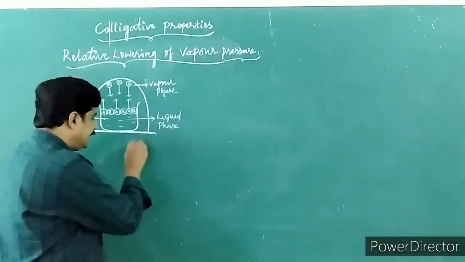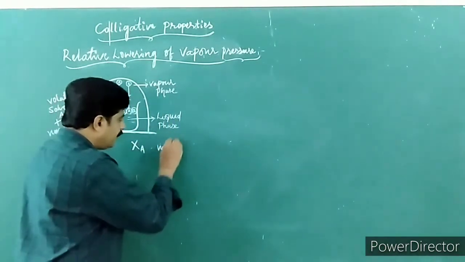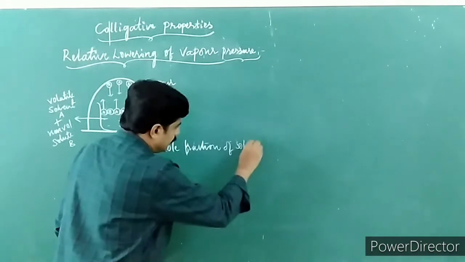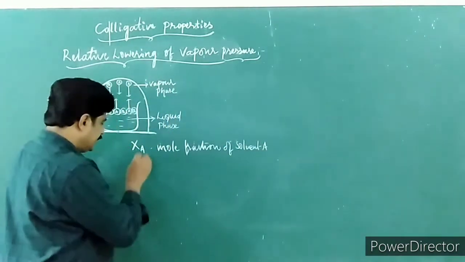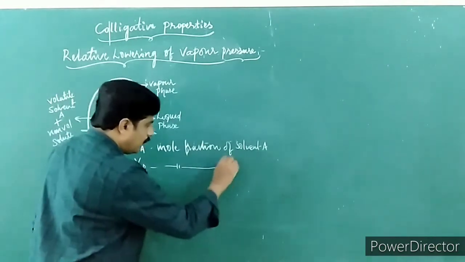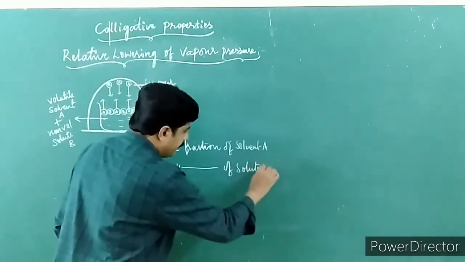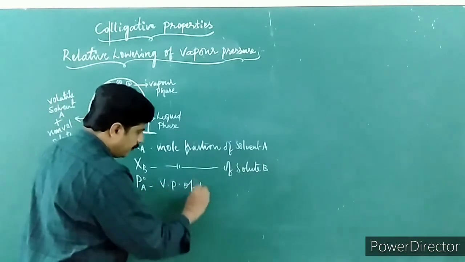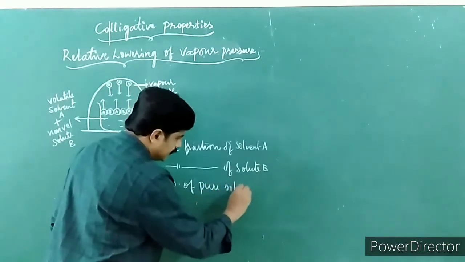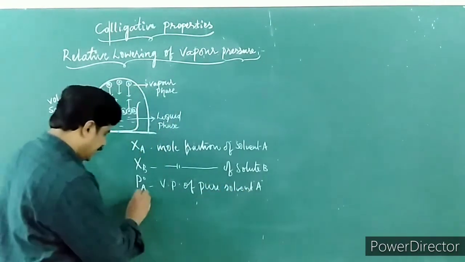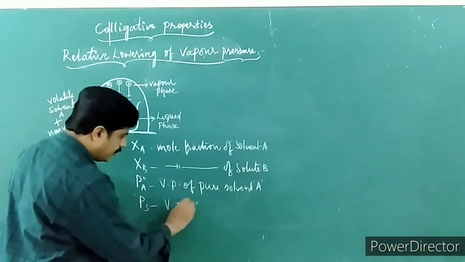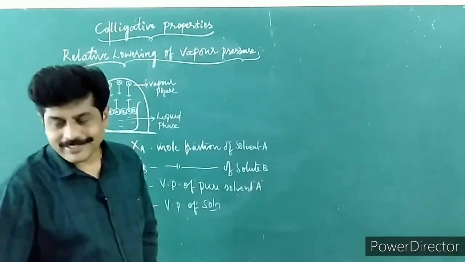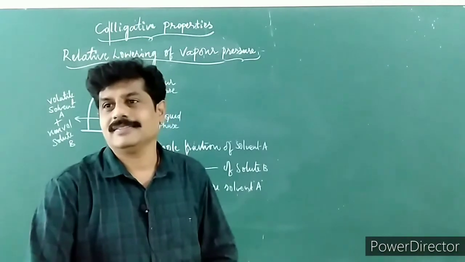Let us take χA as the mole fraction of solvent A and χB as the mole fraction of solute B, PA° as the vapor pressure of pure solvent A, and Ps is the vapor pressure of the solution containing a non-volatile solute in a volatile solvent.